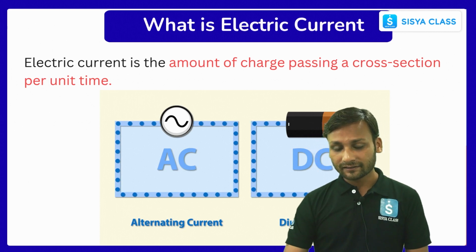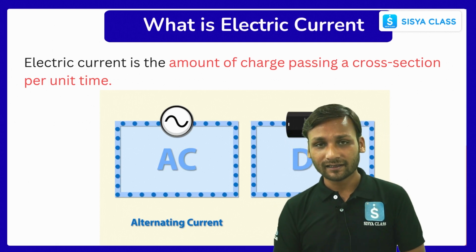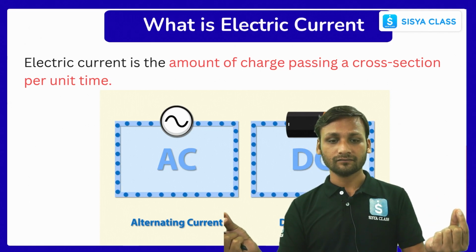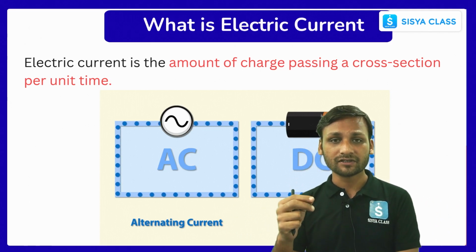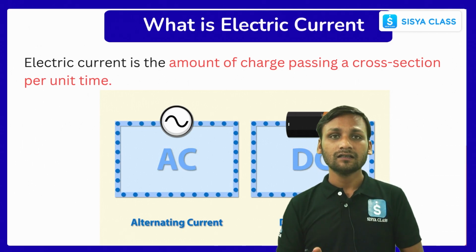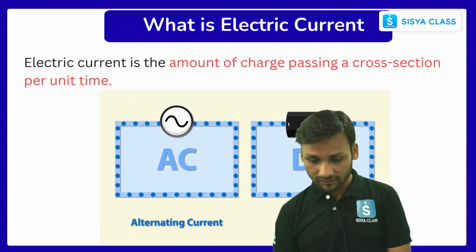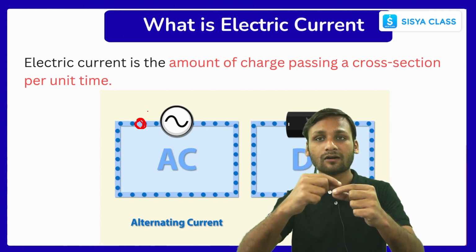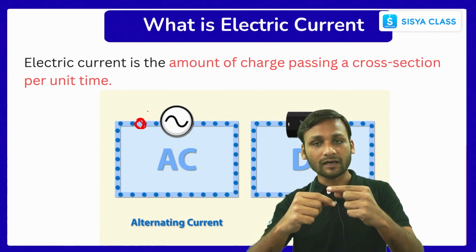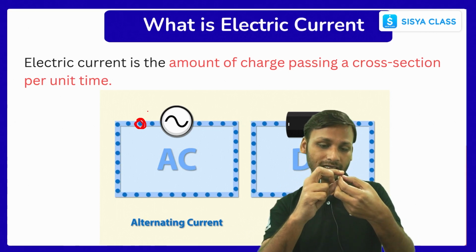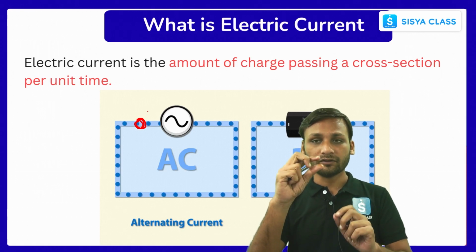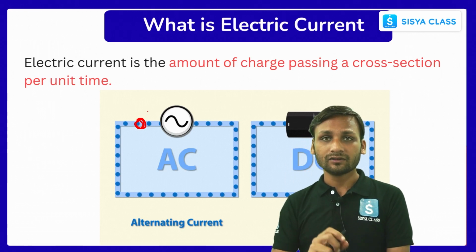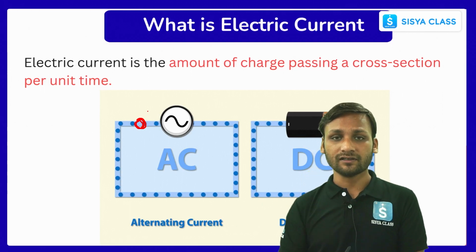So now let's talk about what electric current is. For example, if you have an electric wire, it must have some dimension, some cross-sectional area. If I place an imaginary ring around the wire and then take the ring out, I will see there is some circular area there, correct? That is called the cross-sectional area.